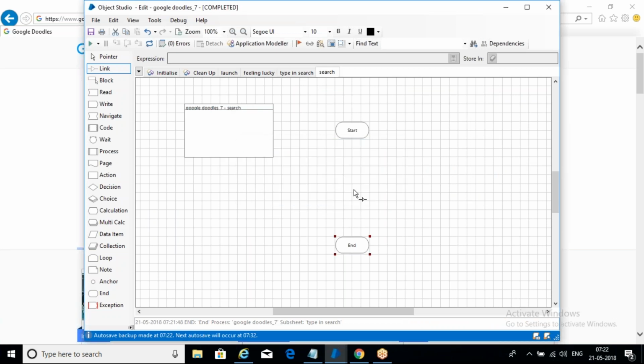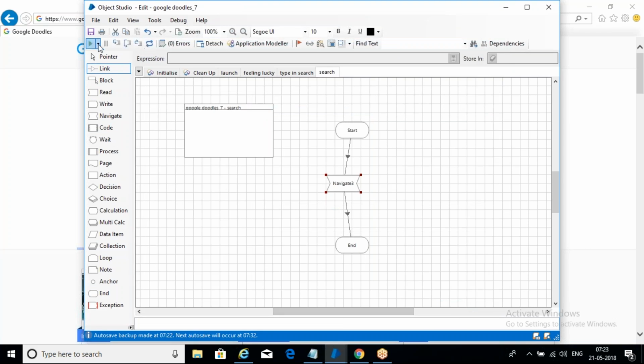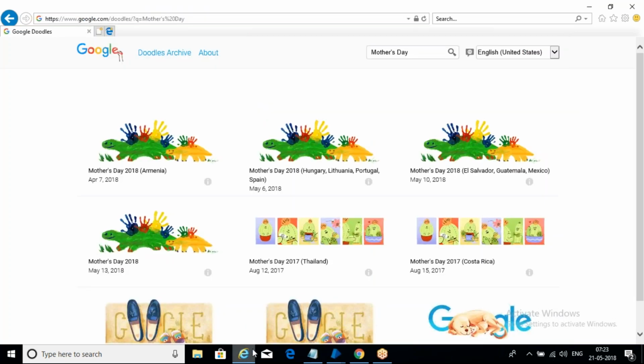search. Click OK. Again we are using navigate. Double click, search. Action will be click center. Click OK. Reset. Test it. Come to this series. It has searched all the Mother's Day results. From this we need this date, right? This is your text information here. If you observe, this is the information text, but this is not a text. This is some other link, right?